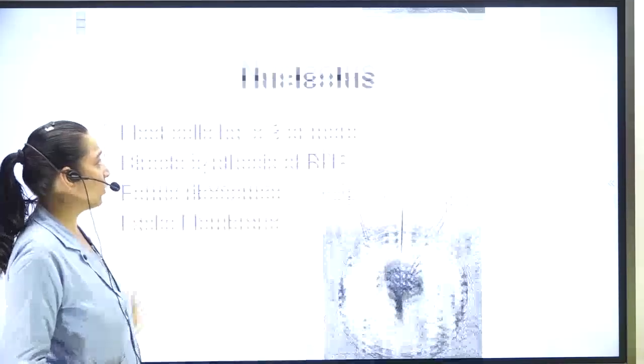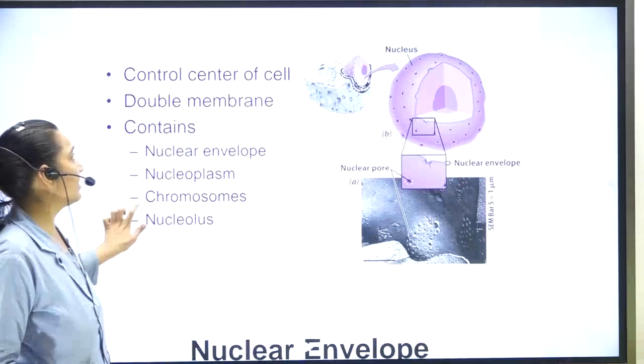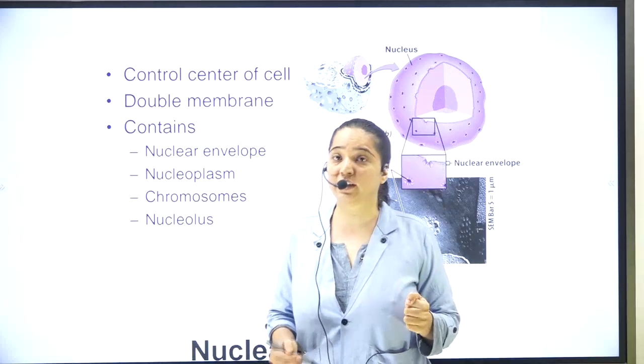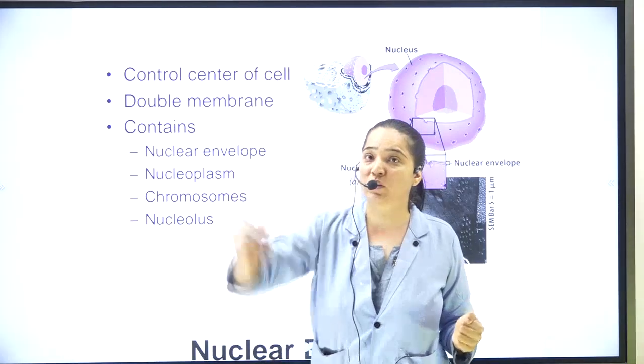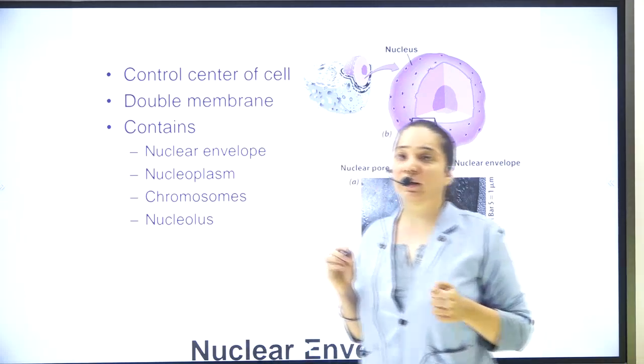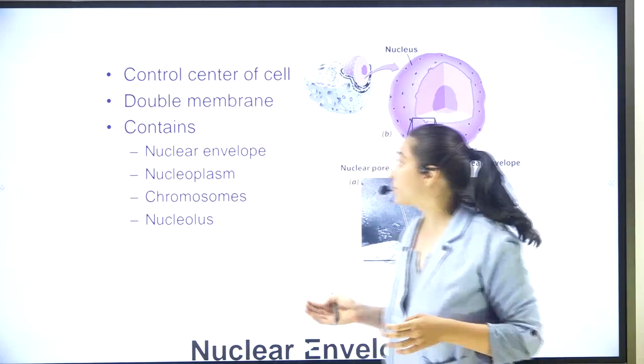Let's have a quick look at the nucleus, which we have done today. Nucleus is the control center of the cell, and it has two basic functions: it will control all the activities happening within the cell, as well as transfer the hereditary characteristics from parents to offspring.